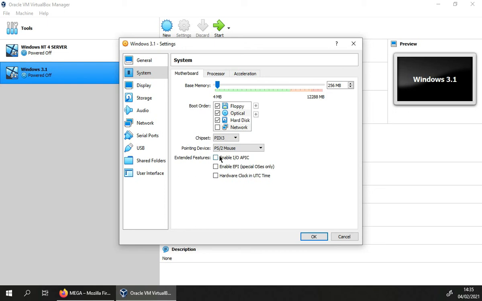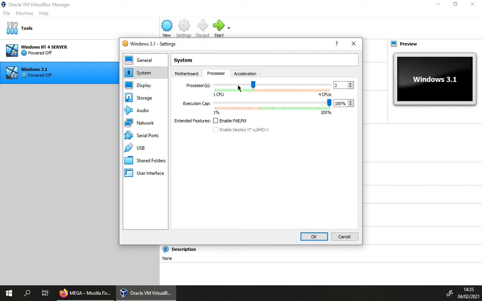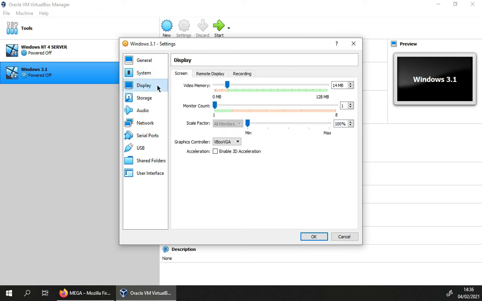So yeah, for Windows operating systems, you have to enable input output, and also enable hardware clocking UTC time just to get the time right. Don't enable EFI because those are for OSs like Mac OS, but we're not installing that today. So yeah, now we can enable the 2 cores. So I'm just going to do 1 core because it's Windows 3.1. It doesn't need that much.